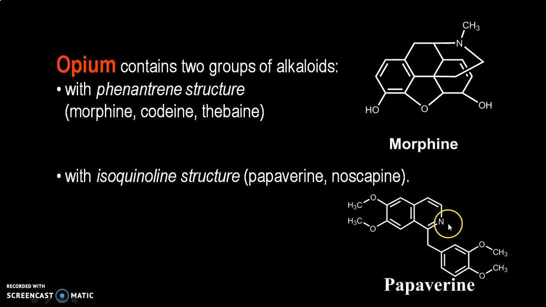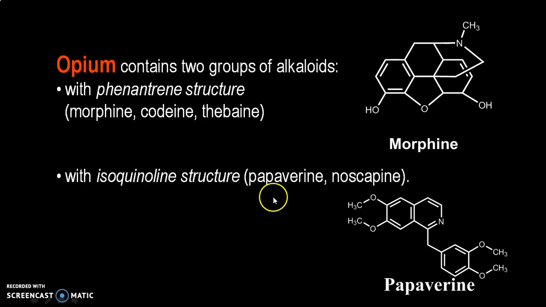In the same way, we get another chemical which contains the isoquinoline ring. Okay, so two isoquinoline ring containing compounds were observed in Papaver somniferum, that is papaverine and noscapine. As this chapter is on narcotic analgesics, we are most bothered about morphine, codeine and thebaine, and we are least bothered about papaverine and noscapine.